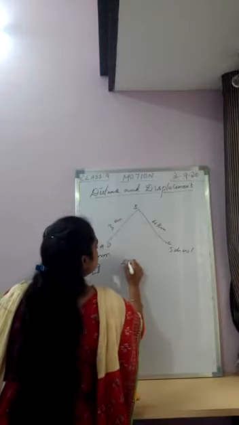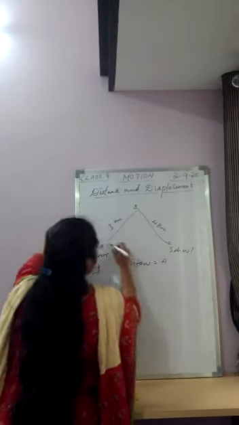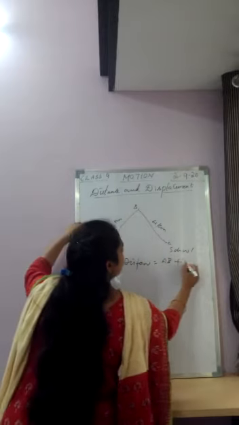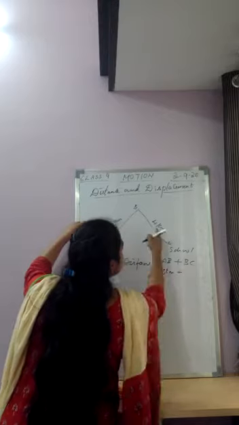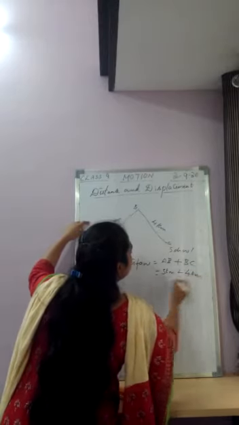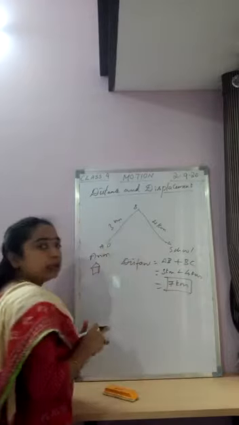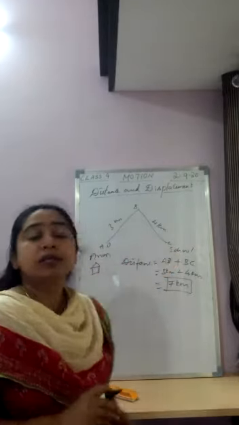So the total distance travelled by Arun is, first he moves from A to B, AB, plus from B to C. What is AB? It is 3 kilometers plus 4 kilometers. Totally, he is travelling 7 kilometers from his house to his school.